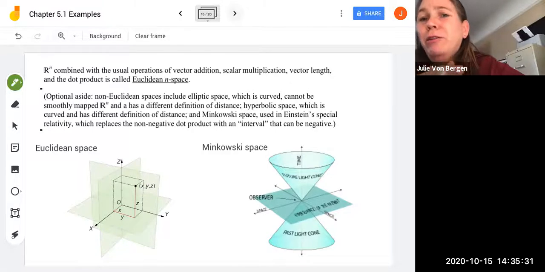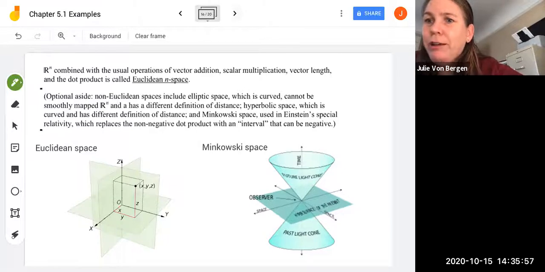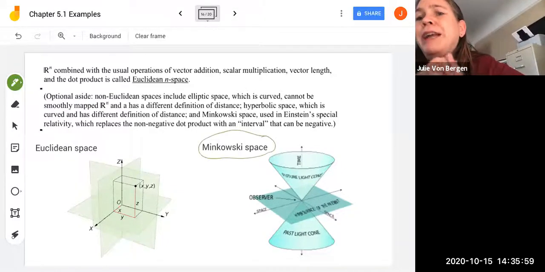But non-Euclidean spaces come from physics, and they include elliptic space, which is curved, and so you can't smoothly map the curve to Rn because of the curvature, and it has a different definition of distance. Imagine trying to think about distance on a circle versus distance in a grid. It would be different definitions there. Hyperbolic space, which is curved and has a different definition of distance. And then Minkowski space, which I've included a diagram of down here. So Minkowski space is used in Einstein's special relativity.